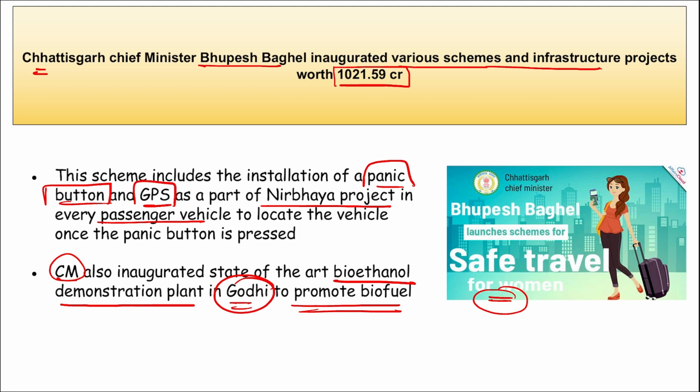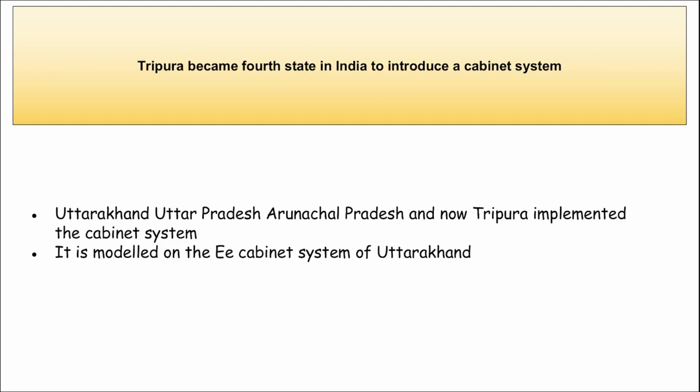Correct? Apart from this, remember here, Chief Minister Bhupesh Baghel has also launched a scheme that will be giving a pension of 1,500 rupees per month to the construction workers. This is also important. Next is Tripura became the fourth state in India to introduce an e-cabinet system.